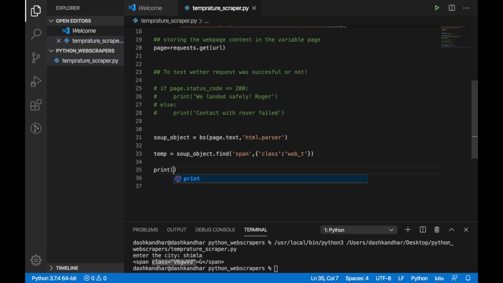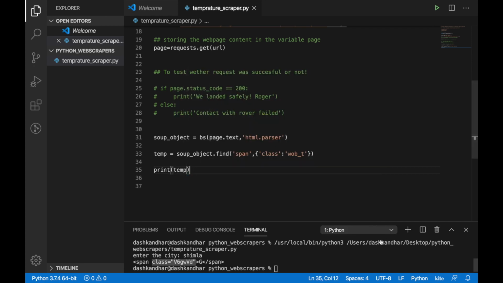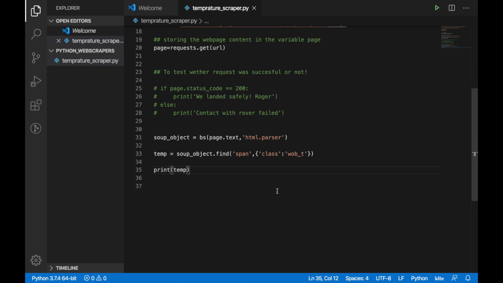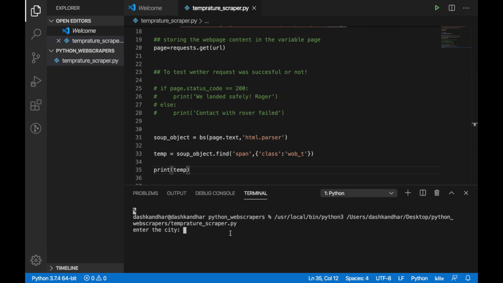Print 10. I'll change the name of this variable. I like to call my variables very explicit, and I want their names to be good. I'm kind of a person with OCD, so it happens. City Shimla, and there is nothing called, there is none. I don't find anything. What a shame.